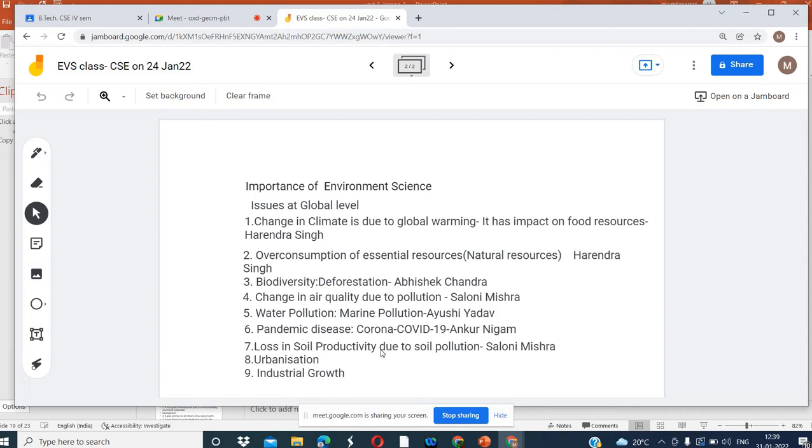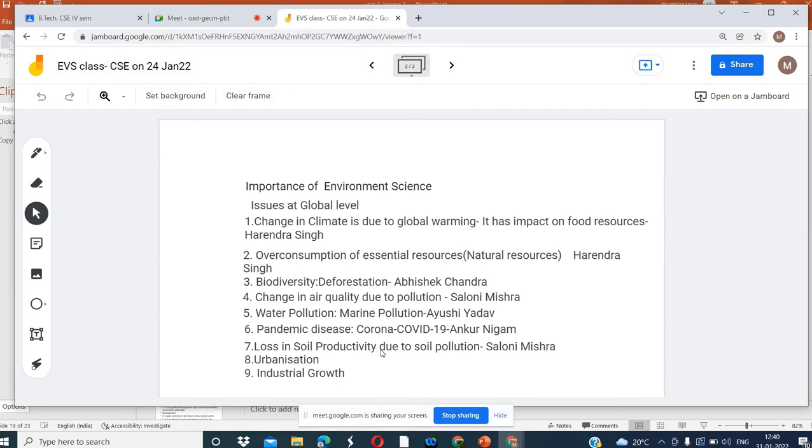So then we need to think about what we want. Do we want bad bodies and poor health, or do we want good health? We need to think. A pandemic disease we are facing is also due to our dependence on non-vegetarian food and different kinds of food. We look for alternative resources. If we don't get sufficient food from the water and normal food, then we opt for another type of non-vegetarian food. So that may lead to these types of problems.